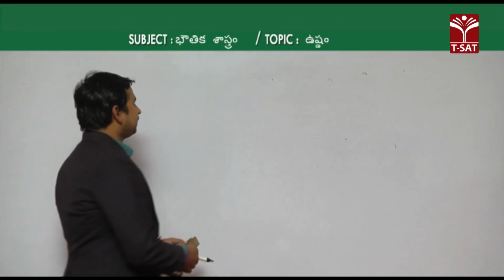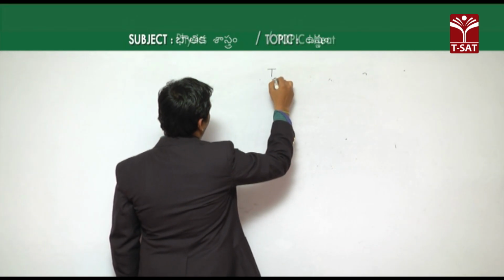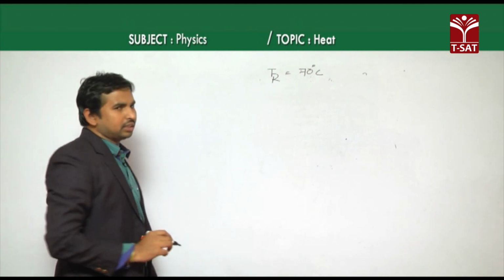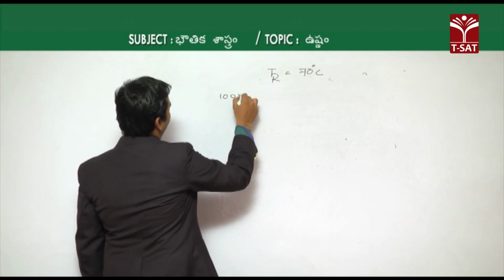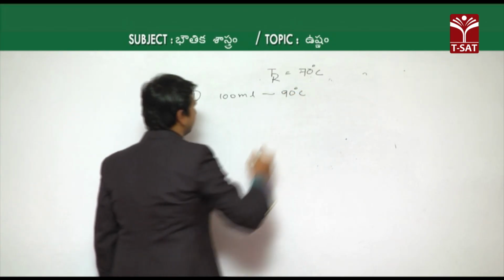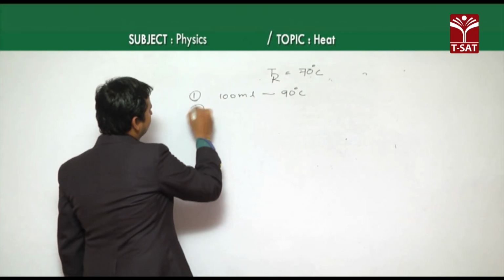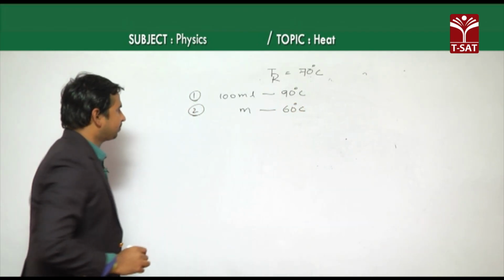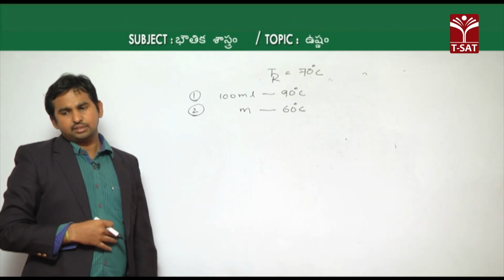After mixing, the final temperature is given as 70 degrees Celsius. The first liquid is 100 ml at 90 degrees Celsius. The second liquid's mass is not given, but its temperature is 60 degrees Celsius. After mixing both liquids, we get 70 degrees Celsius.